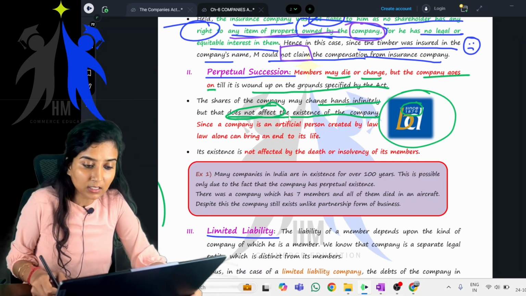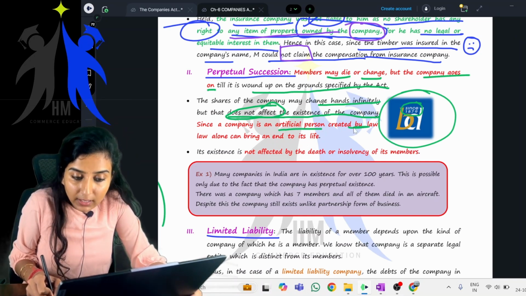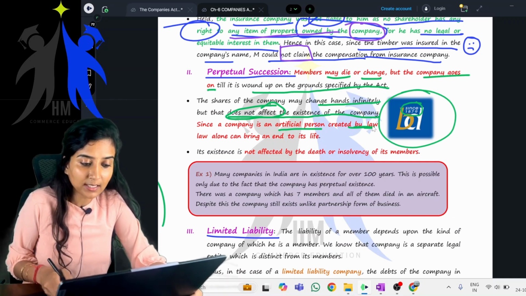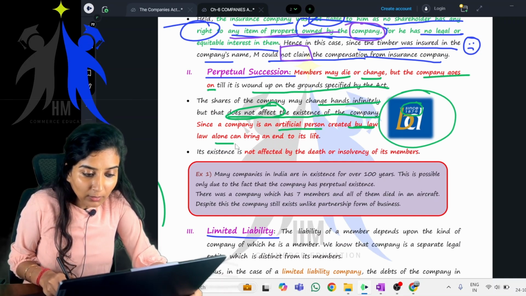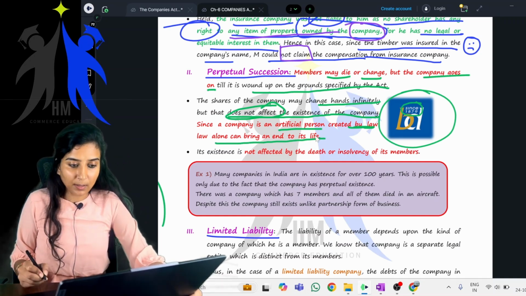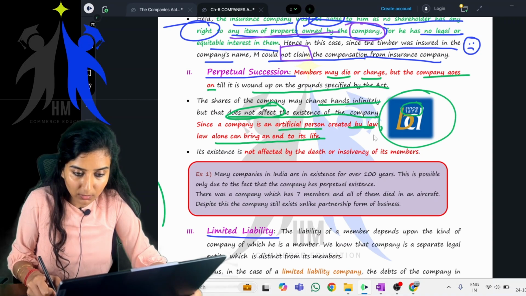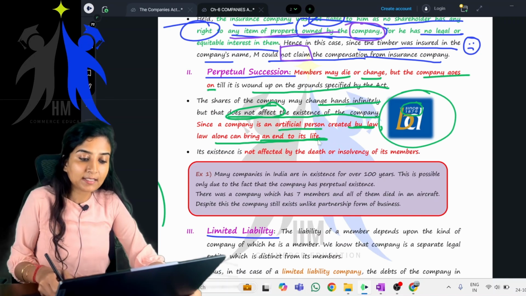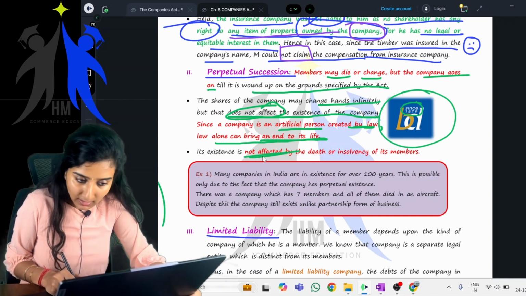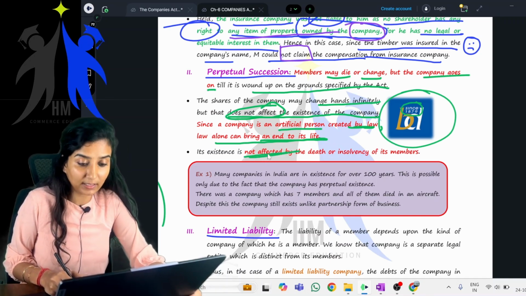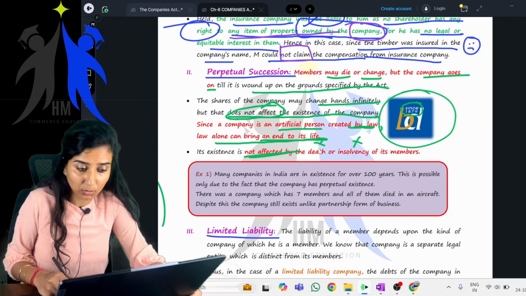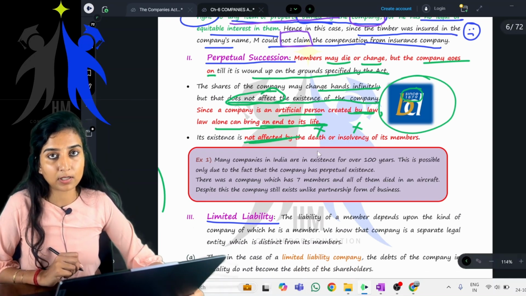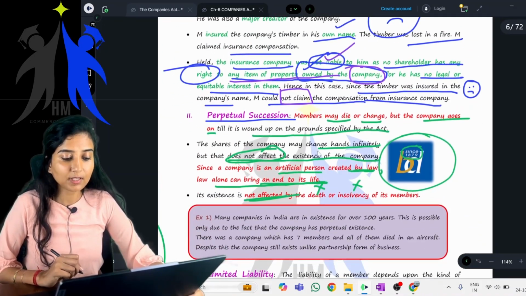Clear? Since a company is an artificial person which is created by law, it came into existence by law, and law alone can bring an end to its life. Is it affected by the death of the members? Is it affected by the insolvency of the members? No. Its existence is not affected by the death or insolvency of the members of the company. Clear? Everyone?